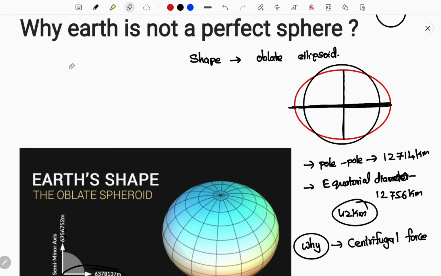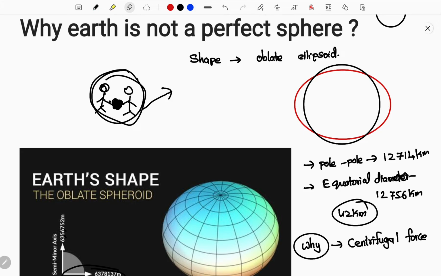And if you want to experience this, in your childhood you had played holding hands. Let me give an example: two persons holding their hands and rotating. Did you ever play that? If you have not played that, you won't understand this, holding both hands and circling. That is more famous in India. After circling, if one of the persons lets go of the hand, the other person will move away from the circle. From the path they were rotating, they will move away. Everything is moving away from the circle, and the force acting on it is the so-called centrifugal force.